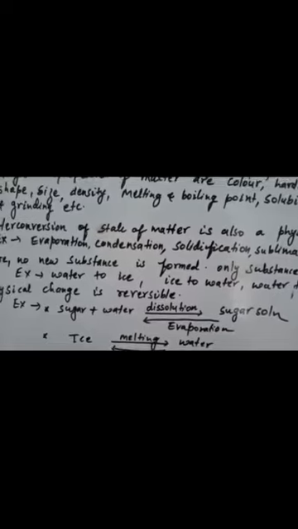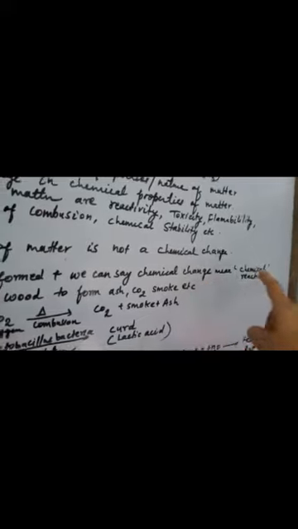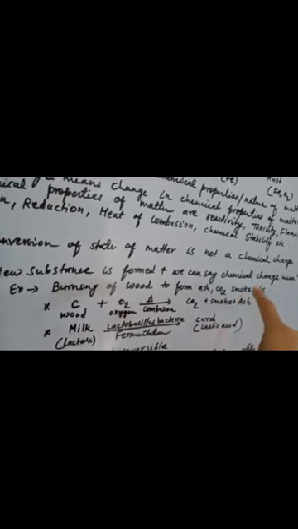So there is no formation of new substance, or no reaction is happening. But in chemical change, a new substance is formed, or we can say chemical change means chemical reaction. For example, burning of wood to form ash, carbon dioxide, smoke, etc.